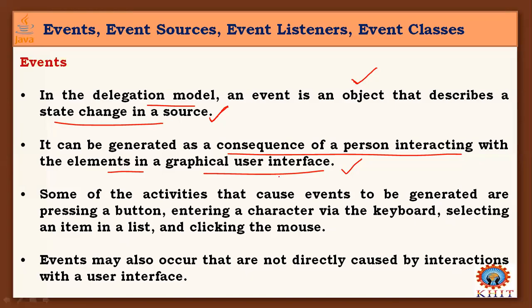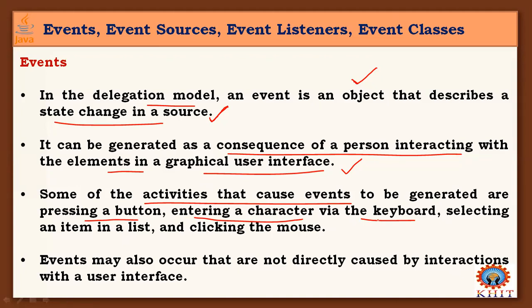Many types of events may be generated, and a person can interact with those events and process them using the listeners. Some of the activities that cause events to be generated are, for example, pressing a button, which can be one event generated in a graphical user interface application that can be handled, or entering any character via the keyboard. That is also an event generated in the computer, through that application we can handle it.